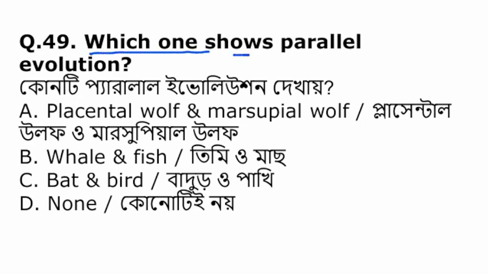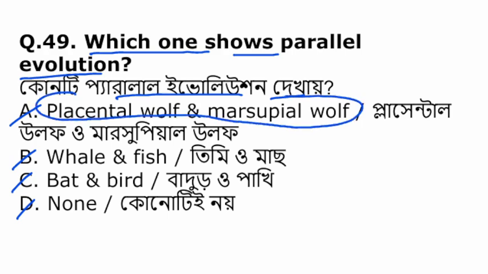Which one shows parallel evolution? এর মধ্যে থেকে কোনটা parallel evolution এর উদাহরণ? Placental wolf and marsupial wolf, wally and fish, bat and bird, or none of the above. So among them, placental wolf and marsupial wolf show parallel evolution.